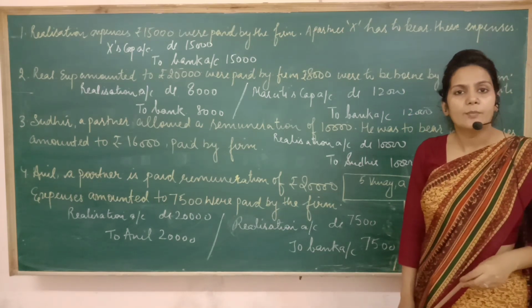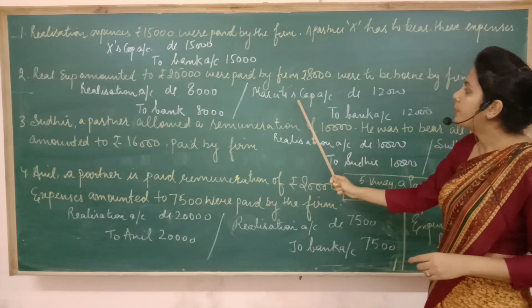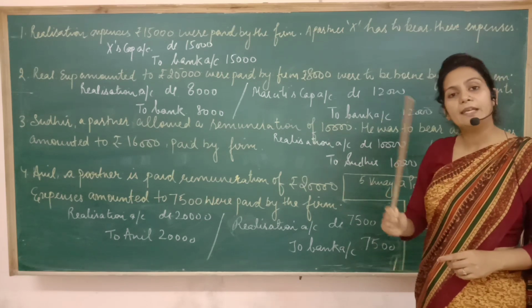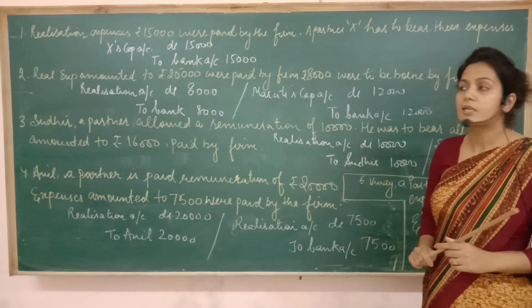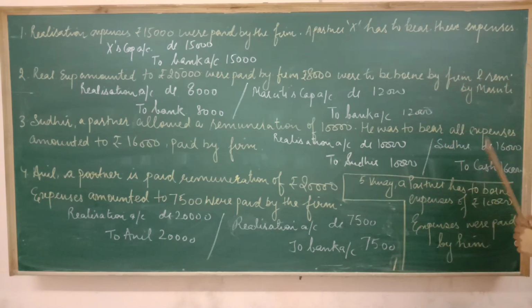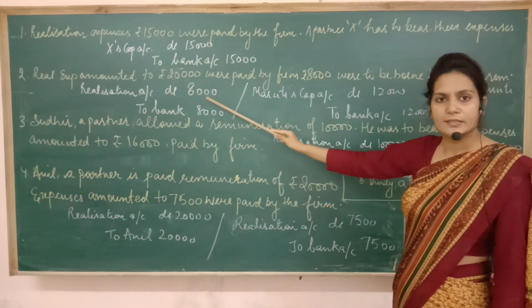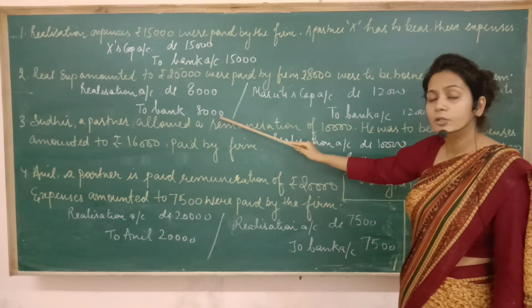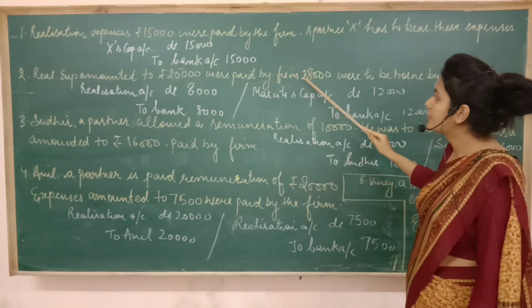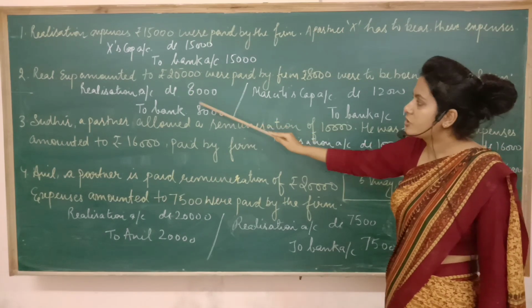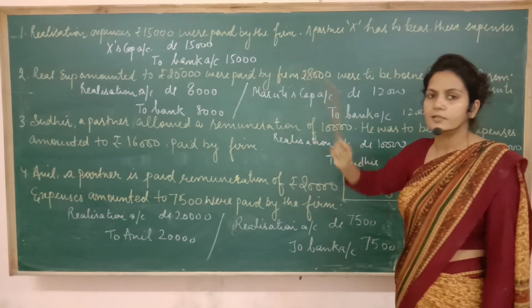For the remaining amount of 12,000, the partner Maruti is responsible. He had to bear it and pay it. The firm is liable only for 8,000, so you pass the entry, realization to bank 8,000.